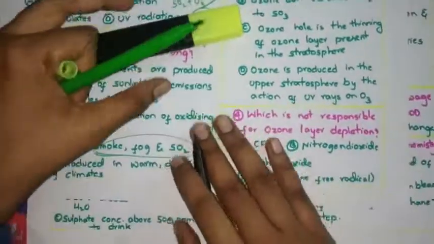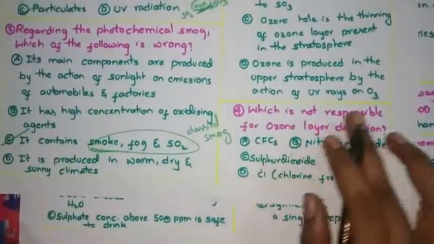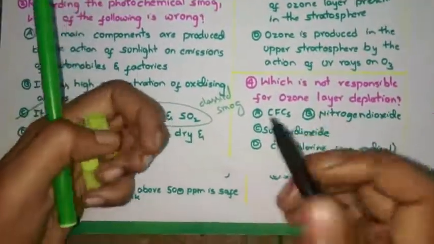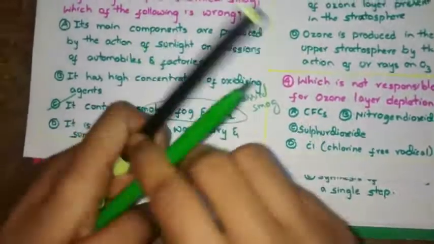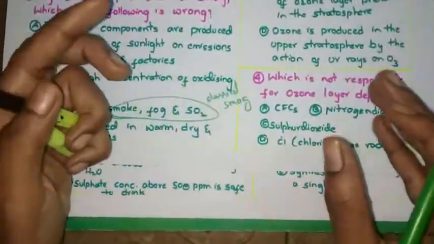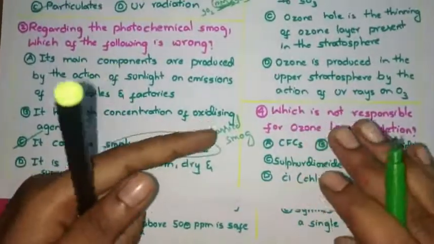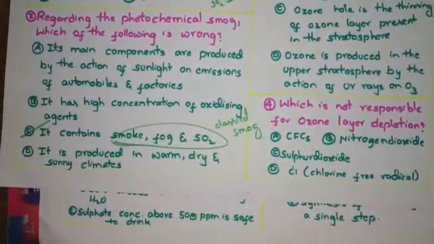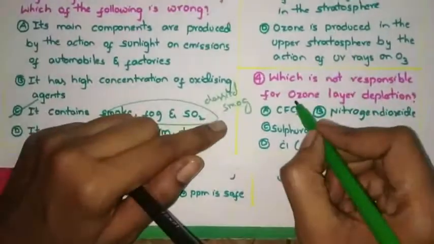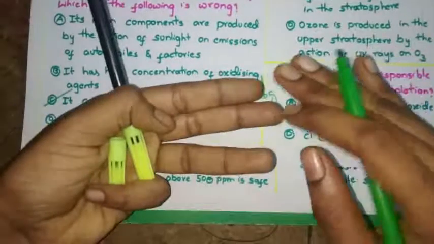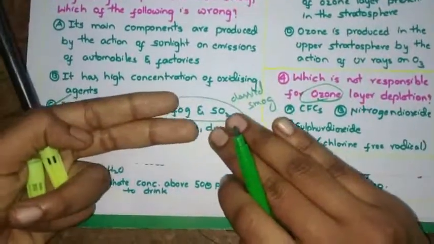Now see the fourth question. Which is not responsible for ozone layer depletion? Ozone is a layer. From the sun we will receive UV rays also, but UV rays are very harmful. They cause skin cancer. This ozone will stop the UV rays from reaching the earth.